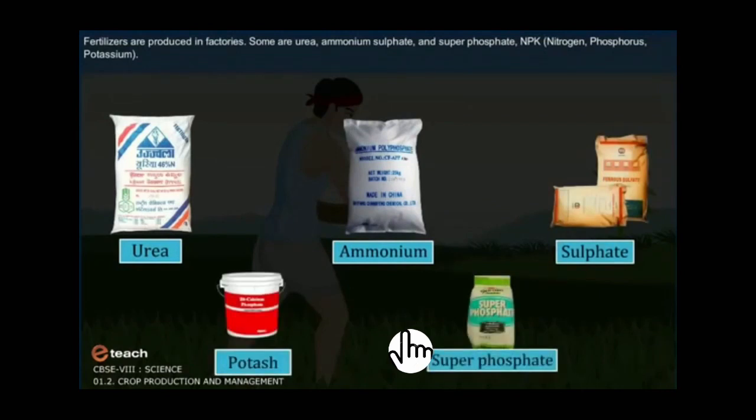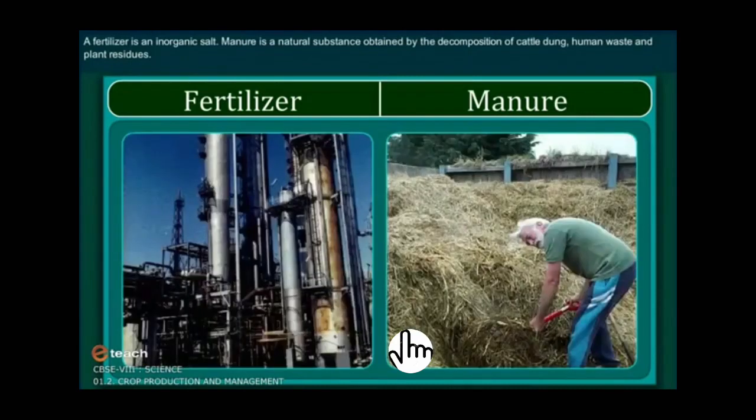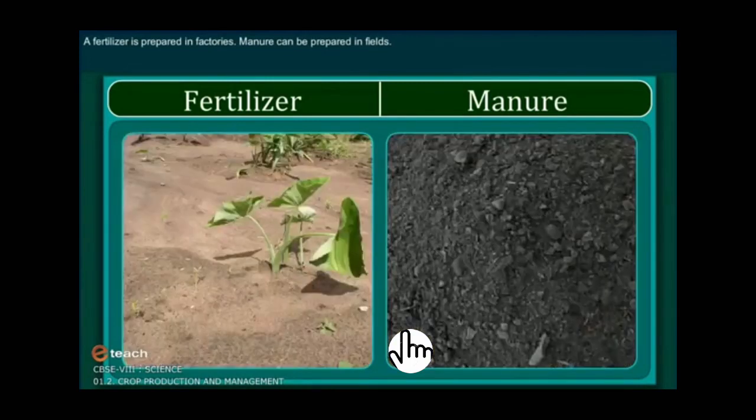Some of the fertilizers are urea, ammonium sulfate, superphosphate, NPK, that is nitrogen, phosphorus and potassium, and many other fertilizers are there. So now we'll see the difference between manure and fertilizer. A fertilizer is an inorganic salt. Manure is a natural substance obtained by the decomposition of cattle dung, human waste and plant residues. A fertilizer is prepared in factories. Manure can be prepared in field also.